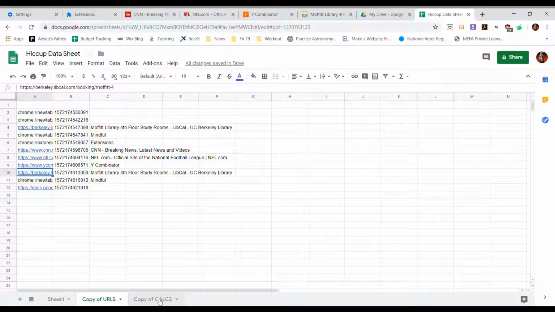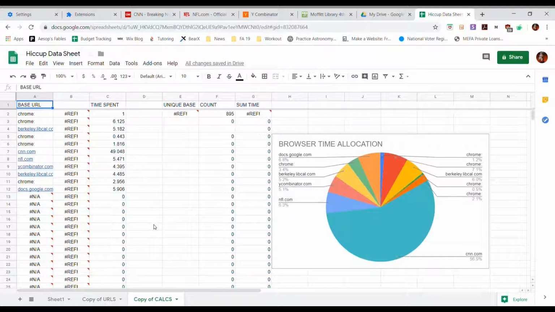And we can see visualizations and analytics. So here you can see the percentage of time I've spent on each of these websites in a pie chart based on the time I've spent on them.